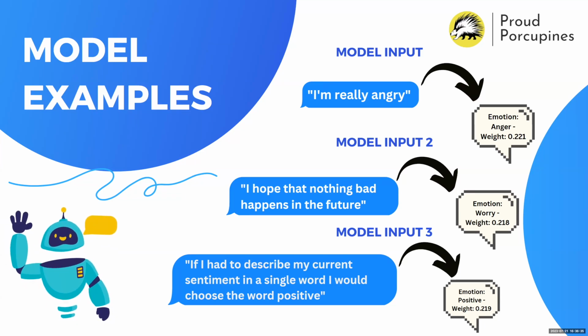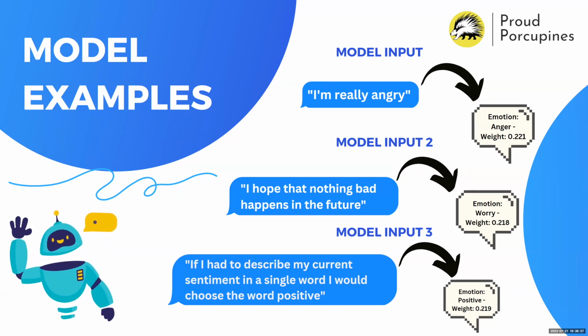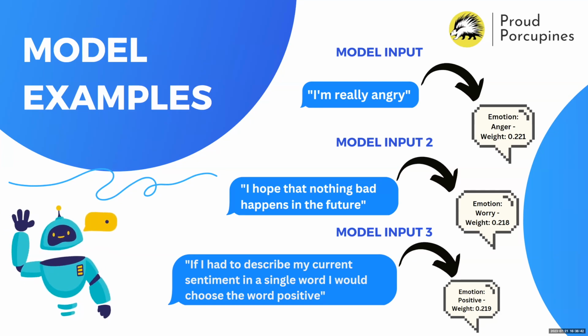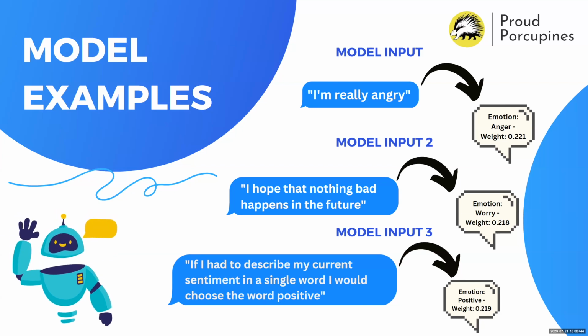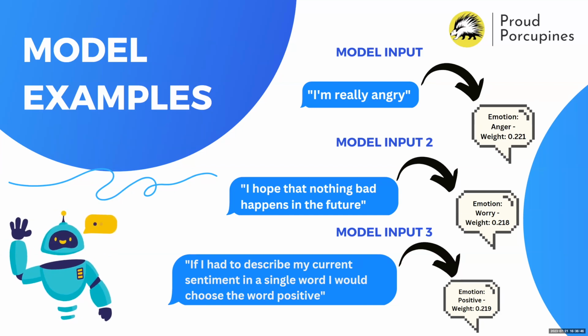And if you give it a tweet like "I hope that nothing bad happens in the future," it can detect that the emotion behind that is worry. And if you give it a tweet like "If I had to describe my current sentiment in a single word, I would choose the word positive," it can detect that the sentiment behind that is positive.